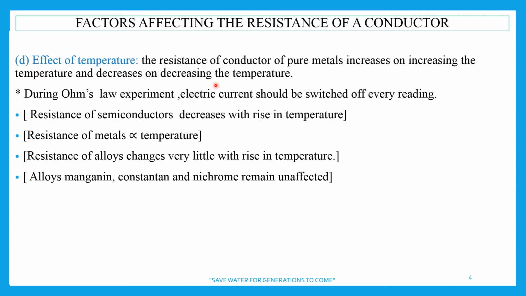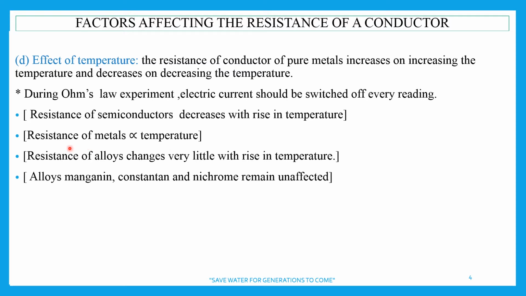Therefore, when you do the Ohm's law experiment, verification of Ohm's law, you are asked that after every reading the current should be switched off. The battery eliminator should be switched off. Otherwise, continuous electric current passing through the nichrome wire makes it hot, and it also affects our readings. Resistance of a semiconductor decreases with rise in temperature.